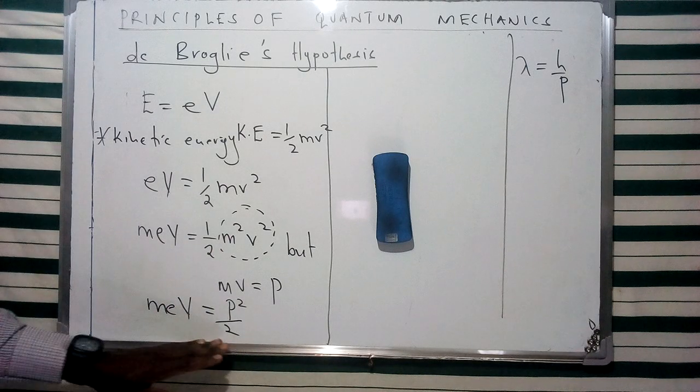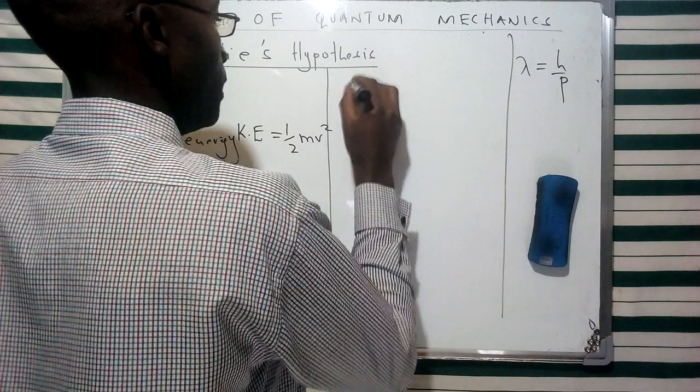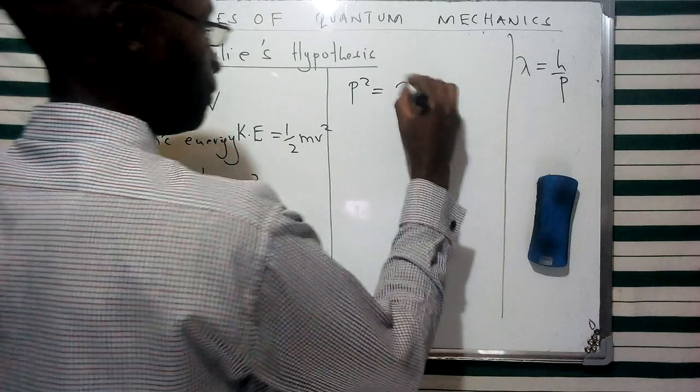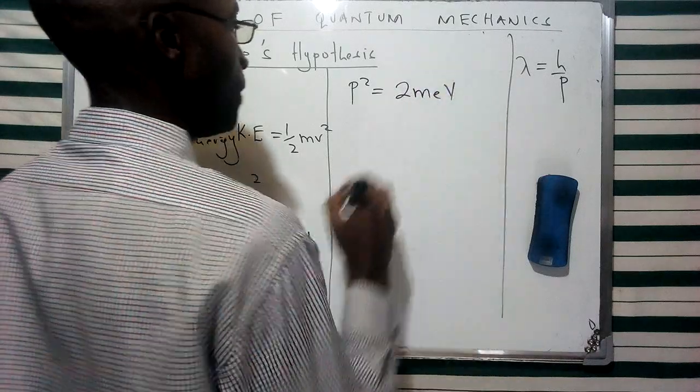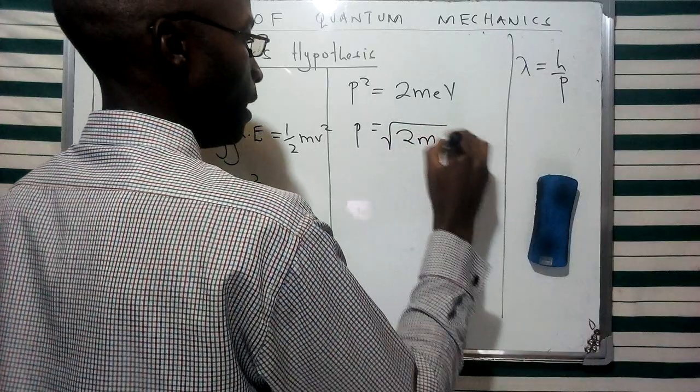Basically, the square of momentum is equivalent to 2meV. Therefore, momentum is given as the root of 2meV.